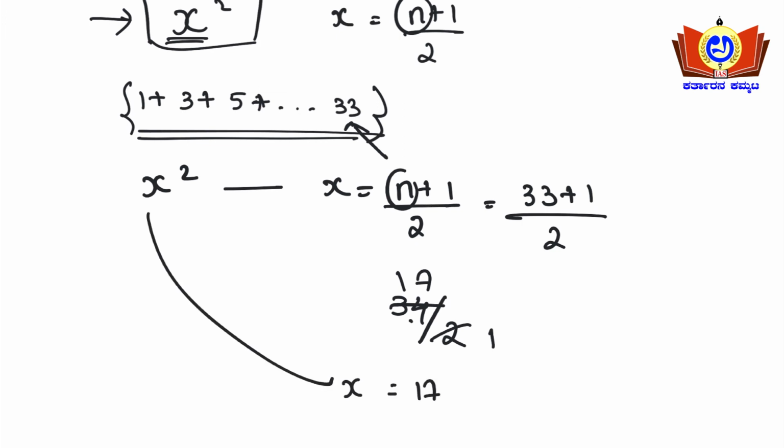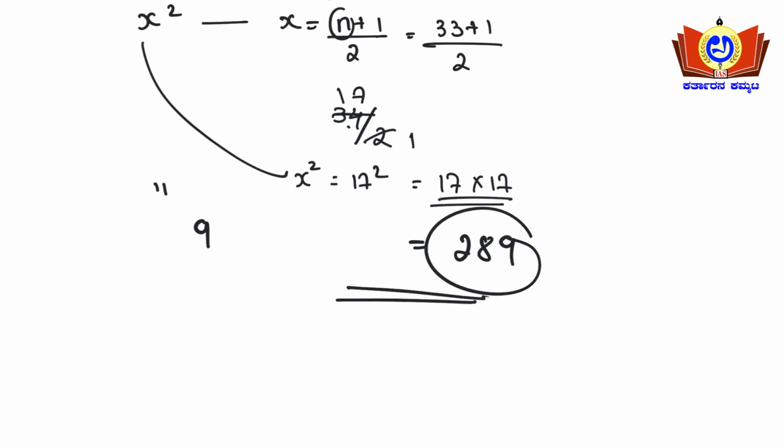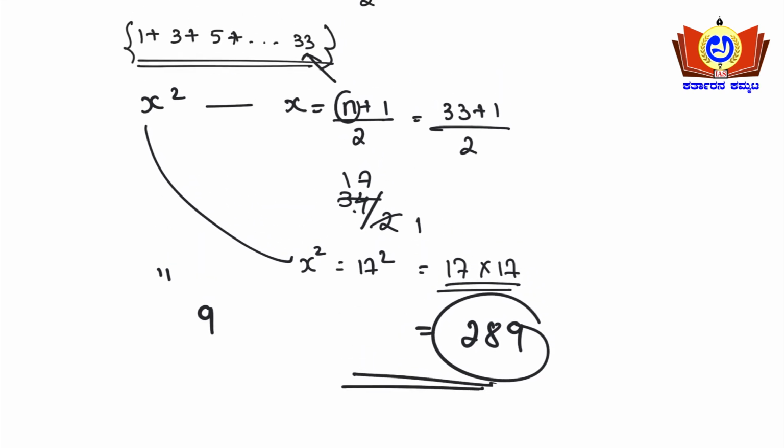So what is the formula? It is x square, so 17 square. So 17 into 17. 7 sevens are 49, and 4 is carried. 7 is a 7, 1 will be there. And 1 7 is a 7 plus 1, 1 is a 1. So it will be 289. Okay, so the sum of this odd number series will be 289, friends.